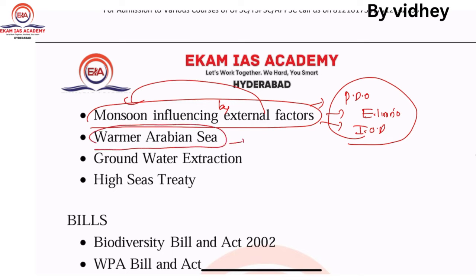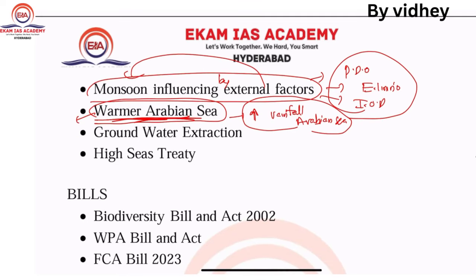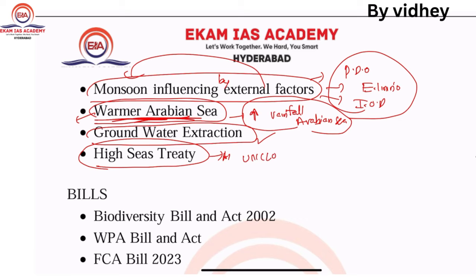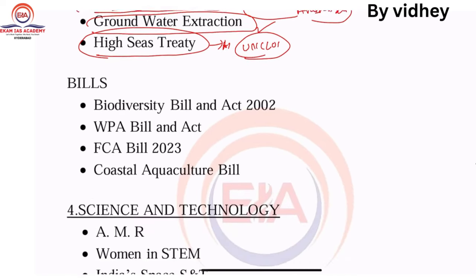If you see, there is an increase in rainfall or cyclones in the Arabian Sea. This is due to global warming. So you need to look at the reasons for the warming of the Arabian Sea and why there is an increase in rainfall compared with the Bay of Bengal. Next one, groundwater extraction. Just go through this one. So next one, High Seas Treaty. Very, very important regarding UNCLOS. Got it?